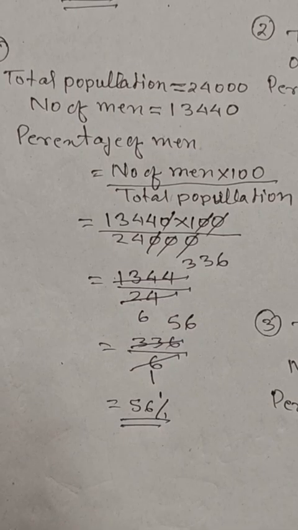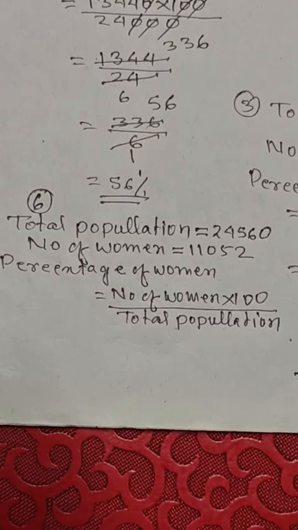Total population, number of men, percentage of men. Number of men into 100 divided by total population. After simplification, we got 56%. Number 6, total population 24,560.